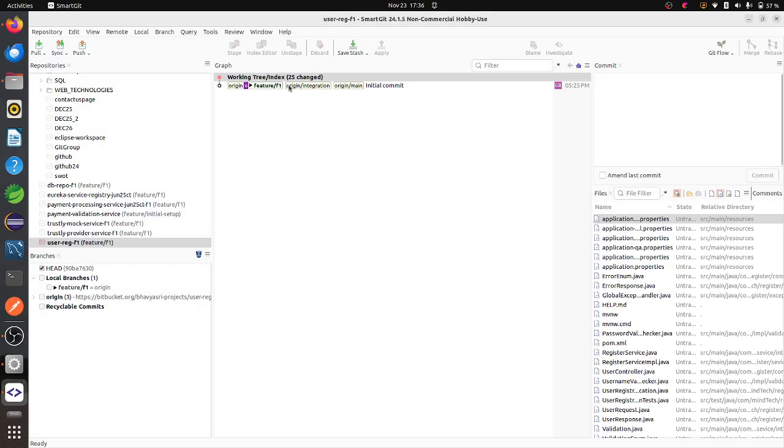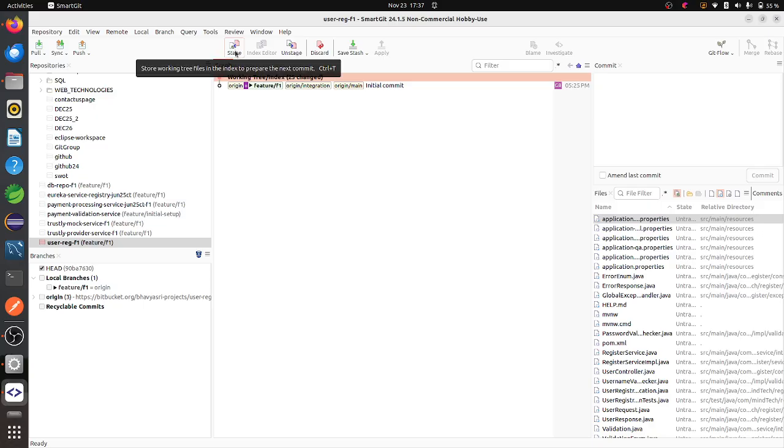So first of all, I want to add, and I click on this one. Now I can see these options. Previously it was in disappear mode. At that time I was not able to see those options properly because the code was not there. No changes were there in this particular repo. But here in this repo I have some changes, so that's why it is showing me stage all.